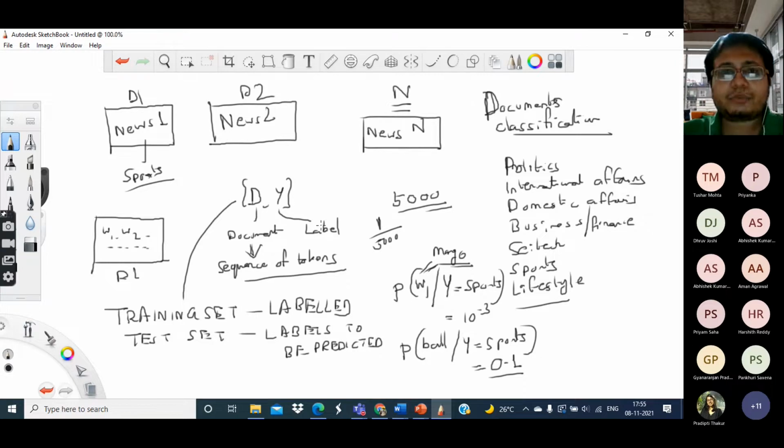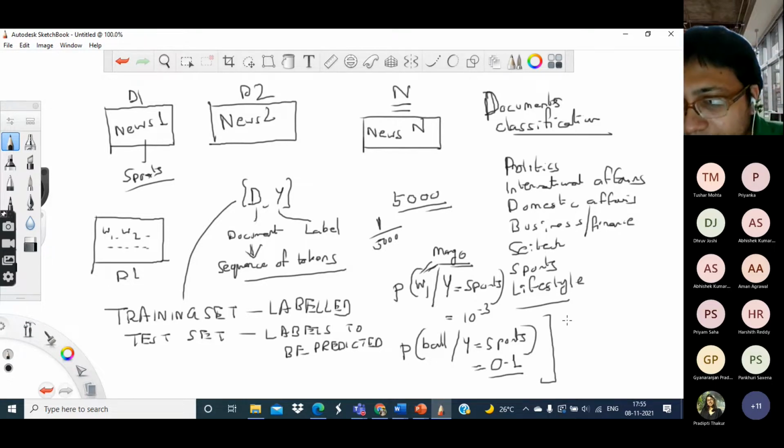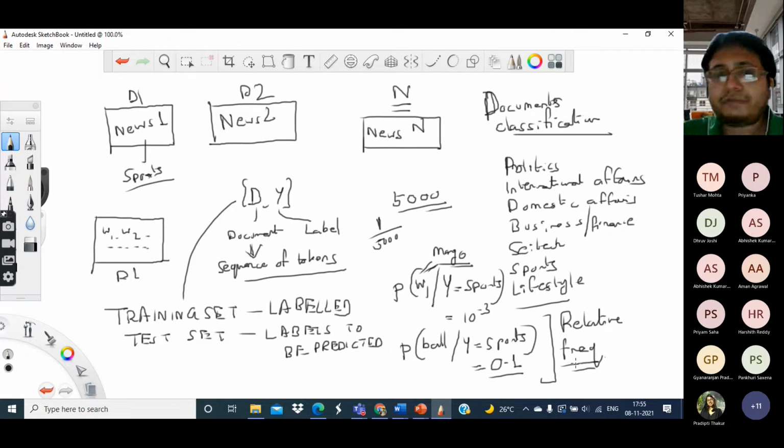So how do I measure these probabilities? The answer is that these probabilities are nothing but relative frequencies. What do I mean by relative frequency? You simply take up any of the labels.